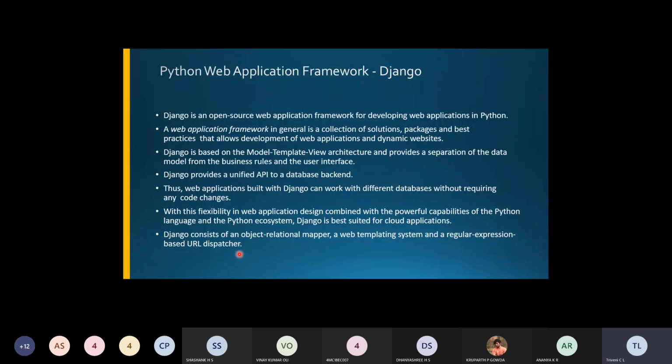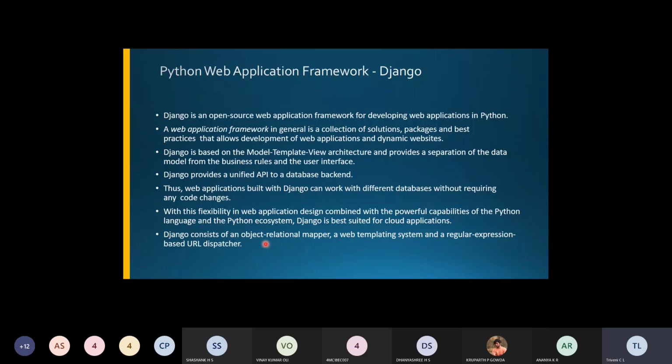Now, coming to the next one, Django is an object relational mapper, right? It is an object relational mapper, where we'll be using web templating systems and regular expressions based on URL dispatches. Based on URL dispatches, you can make it functional here, right? So I think this is how Django will be used. We'll try to take one after the other, right? So this is the importance of the Django framework here.